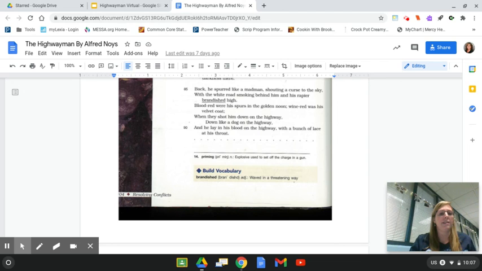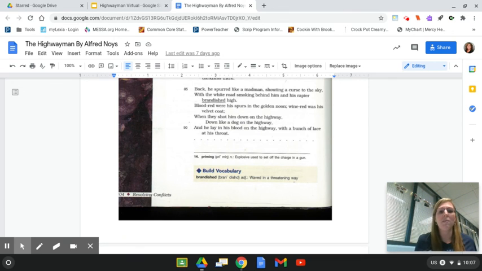Back, he spurred like a madman, shouting a curse to the sky, with the white road smoking behind him and his rapier brandished high. Blood red were his spurs in the golden noon. Wine red was his velvet coat when they shot him down on the highway, down like a dog on the highway. And he lay in his blood on the highway with a bunch of lace at his throat.